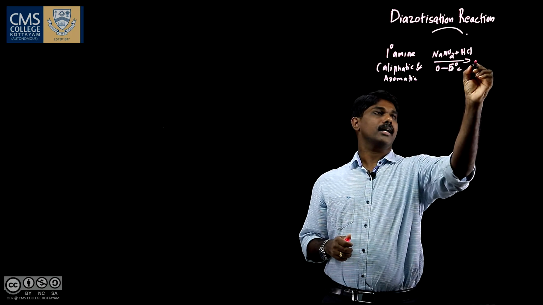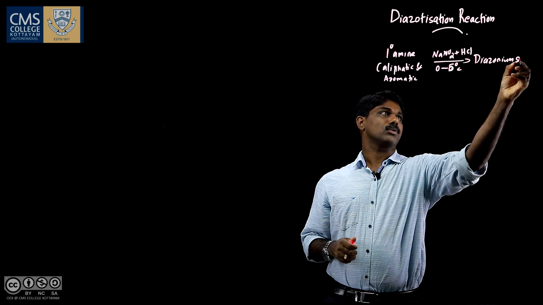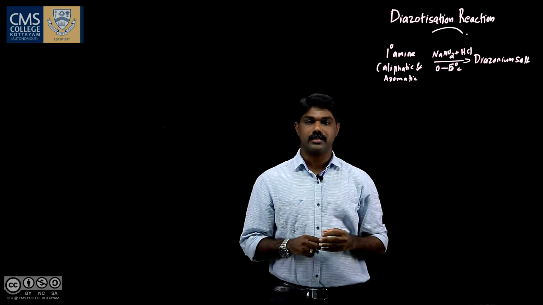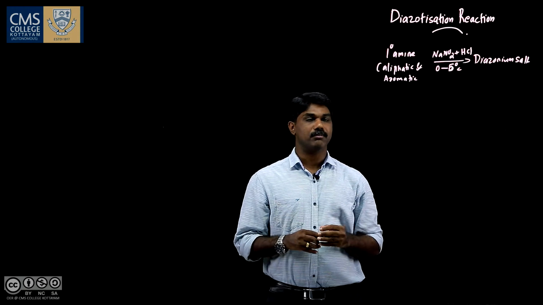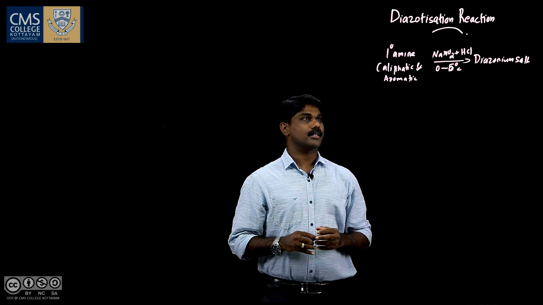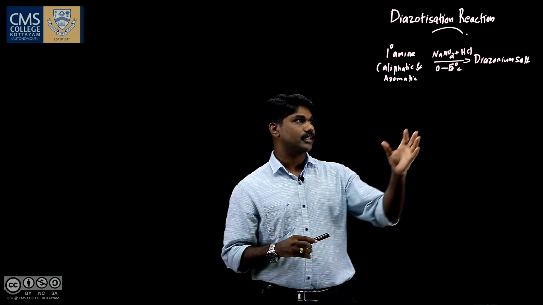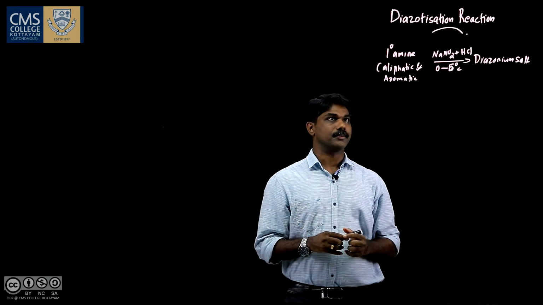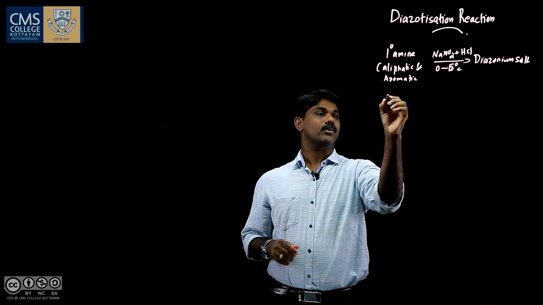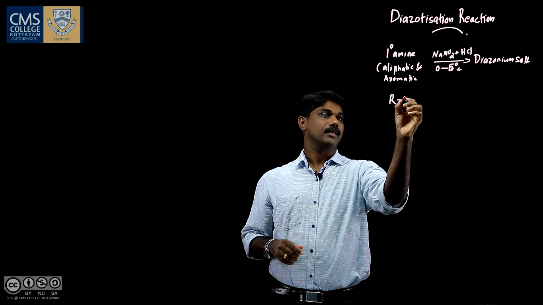We get diazonium salt. This reaction is called diazotization reaction. So, primary amine, both aliphatic and aromatic primary amine, react with NaNO2, sodium nitrite, and HCl at a low temperature. We get diazonium salt. Let us write a general equation for this diazotization reaction. Let me start with aliphatic primary amine.